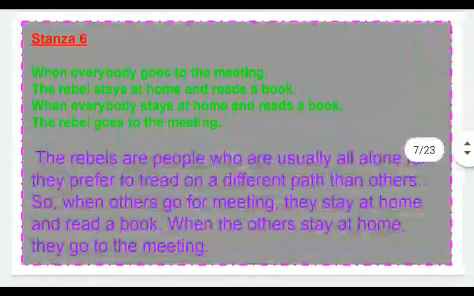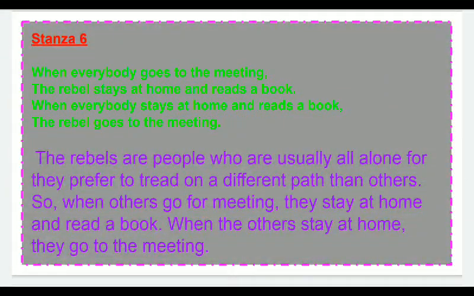Now in stanza 6, when everybody goes to the meeting, the rebel stays at home and reads a book. When everybody stays at home and reads a book, the rebel goes to the meeting. He is doing the opposite just to look different from others. Rebels are people who are usually all alone. They prefer to tread on a different path than others.